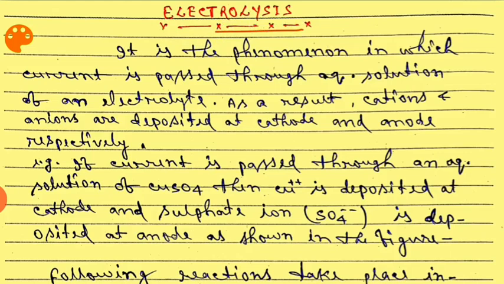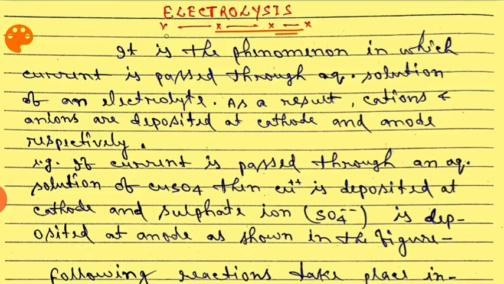One is called voltaic cell and the other is called electrolytic cell. Now you have to study about electrolytic cell. What is an electrolytic cell? It is the cell in which electrical energy is converted into chemical energy.